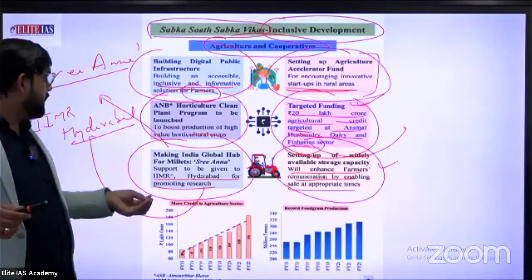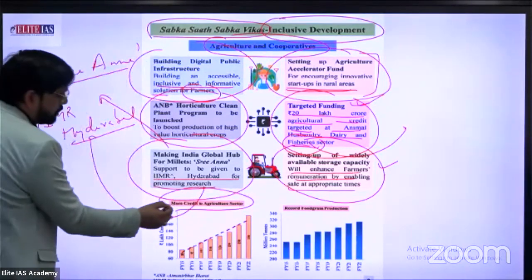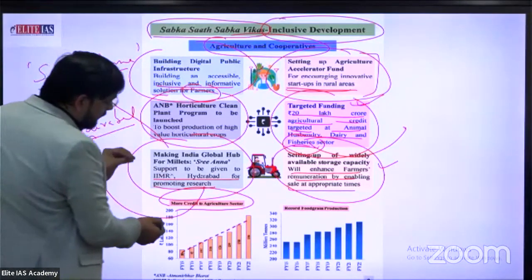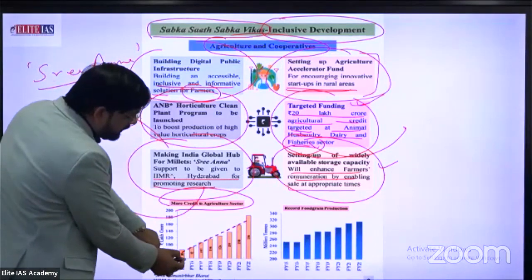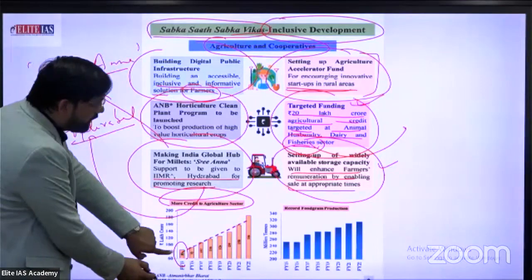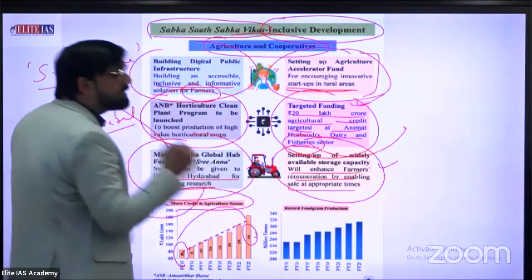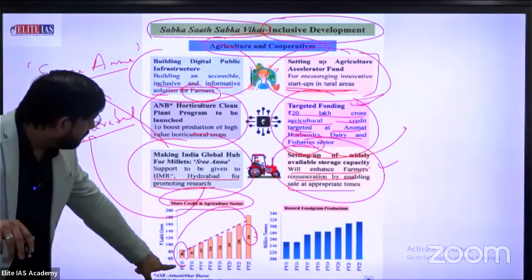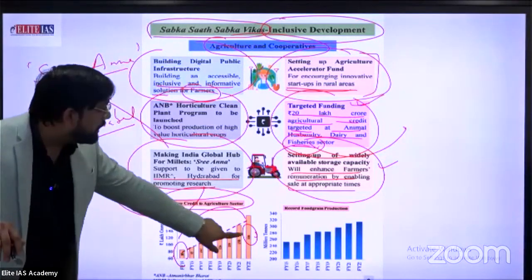Just see in the graph what the credit shows in comparison to the previous year. In short, the credit limit of the government in terms of lakh crore in financial year 15 is 85 lakh crore, and in financial year 2022-23 it is 196 lakh crore.